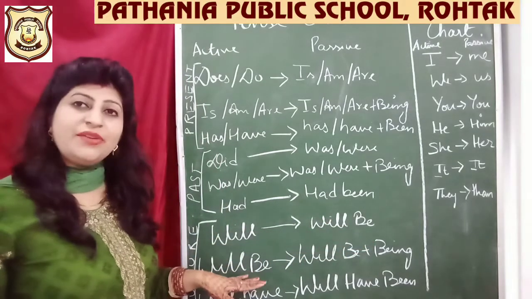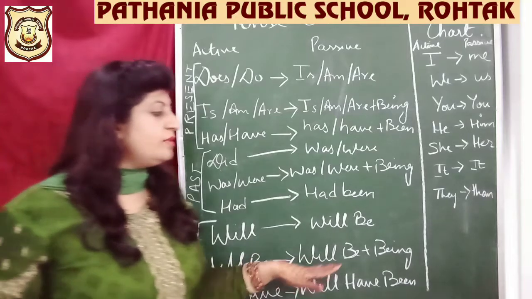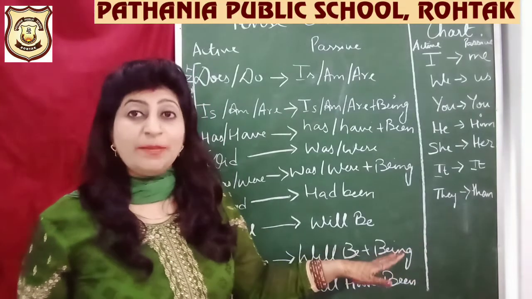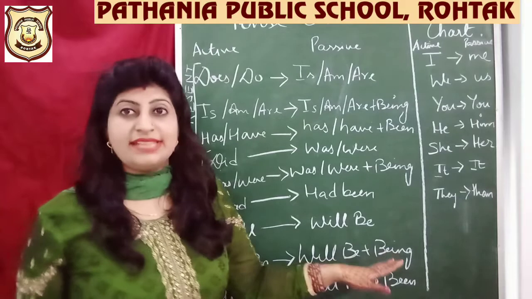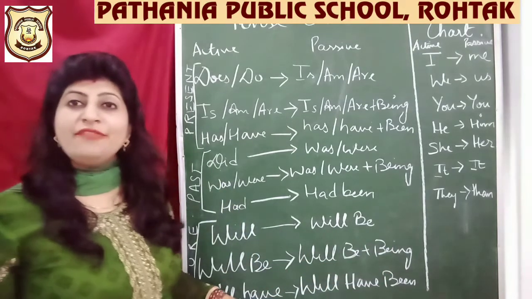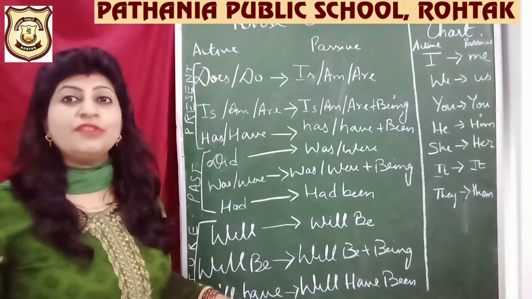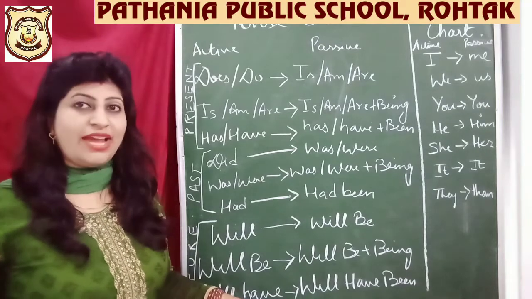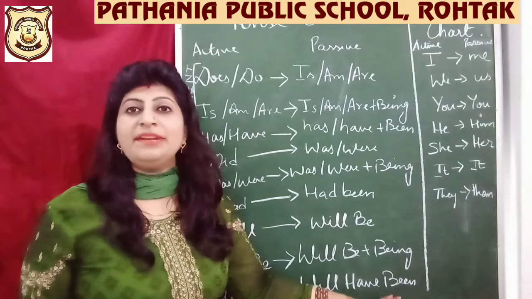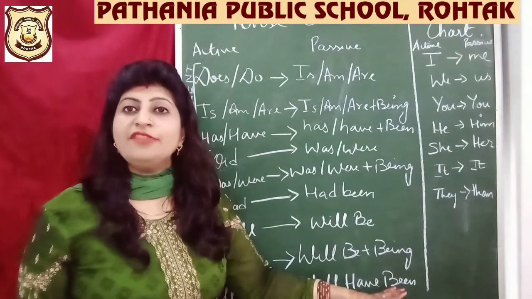If will be is there in the active voice, we will be using will be plus being, because will be is used in the continuous tense. If we have will have, we were using it in the future perfect tense, right? So we will be saying will have been, B-E-E-N, been, will have been.